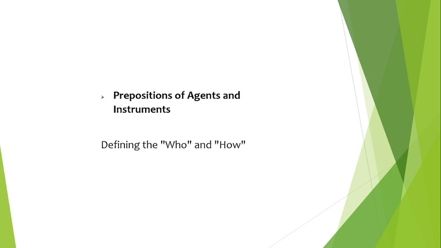Hello everyone. Today we are going to learn prepositions of agents and instruments. These prepositions help us answer two important questions in a sentence. Who performed the action? How was the action performed? In simple words, agent means who or what did the action. Instrument means what tool or method was used.